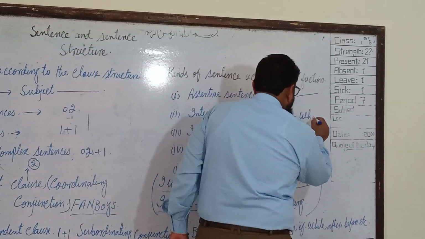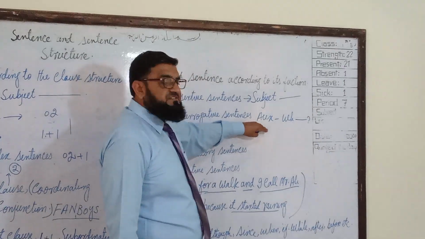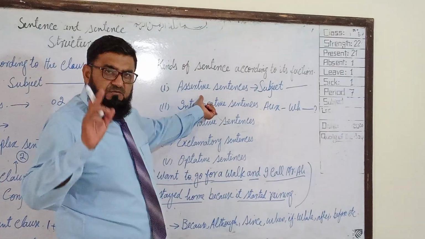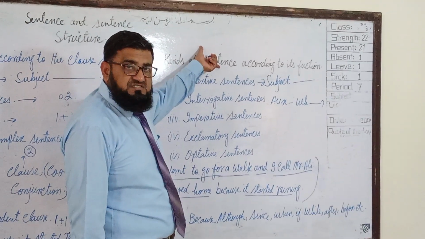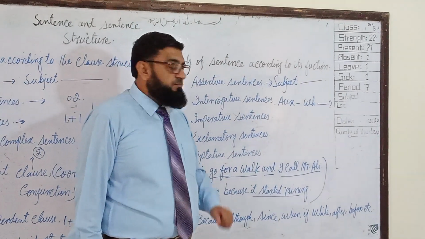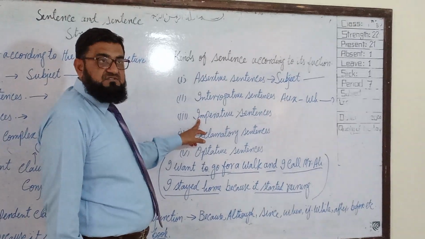At the end there will be a sign of interrogation. Such kind of sentence we will call an interrogative sentence. Keep in mind that all these are kinds of sentences and these are simple sentences.